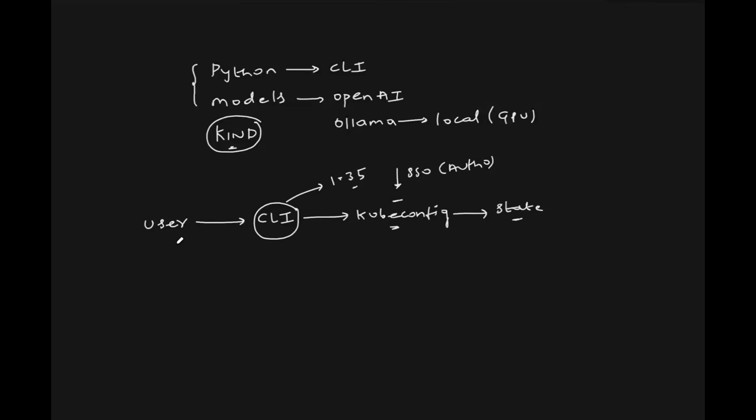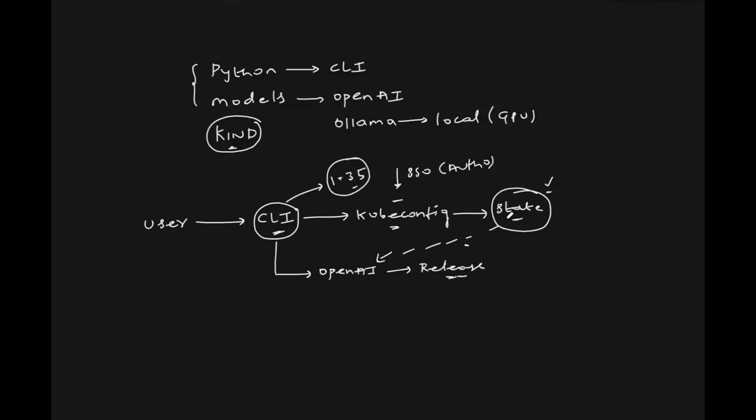Now, in the meanwhile, the CLI makes use of OpenAI to fetch the release notes of the new Kubernetes version. And then whatever state information the CLI gathers, let's say the different CRDs on the cluster, the different APIs on the cluster, how many nodes are on the cluster, all that information, it will pass to OpenAI.